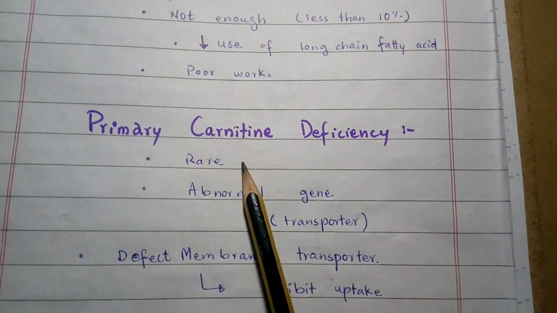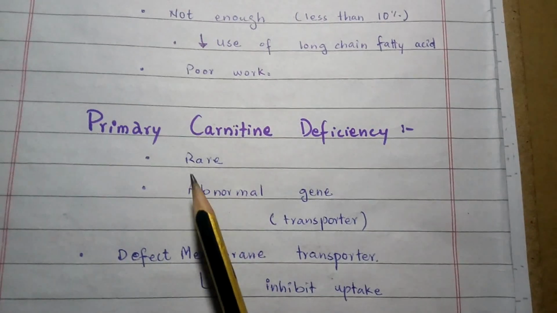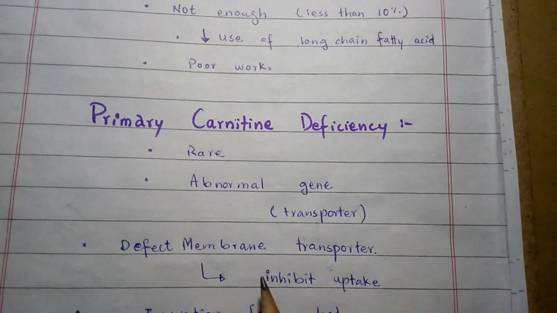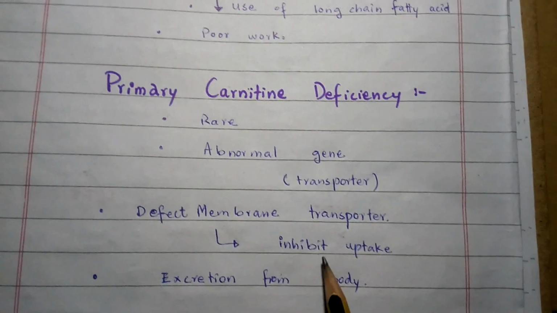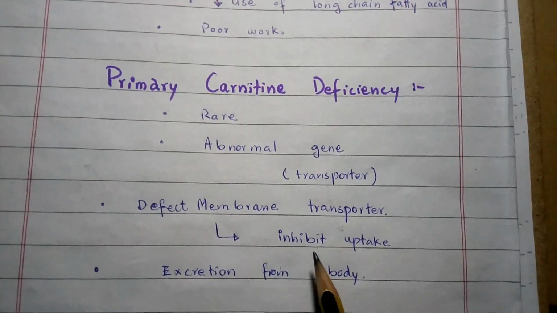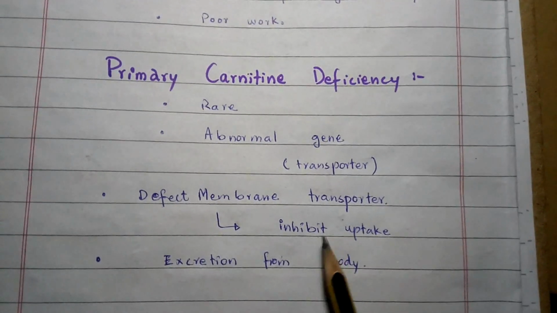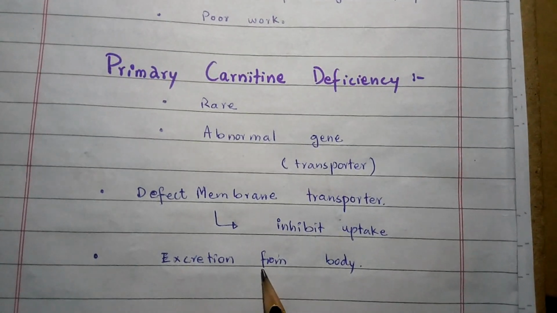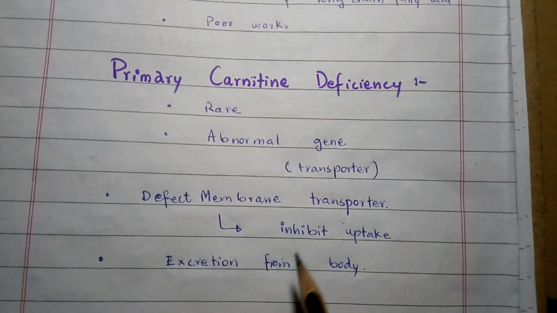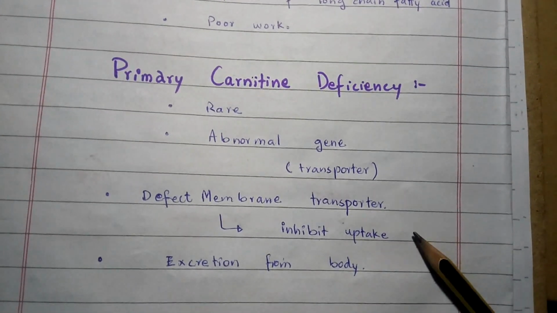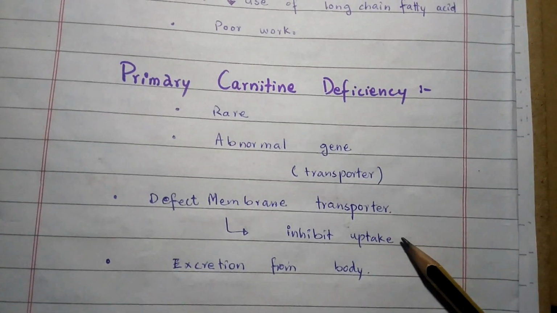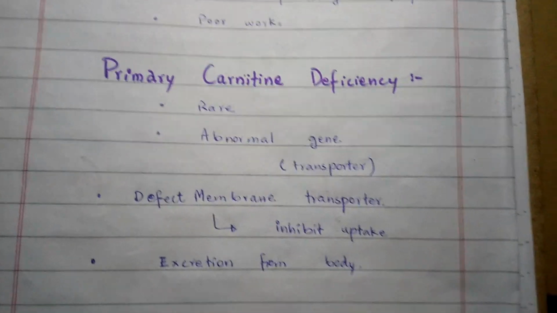The defect in the membrane transporter inhibits the uptake of carnitine by cardiac and skeletal muscle. This causes excretion of carnitine from the body. Primary carnitine deficiency is also called carnitine uptake defect or systemic carnitine deficiency.